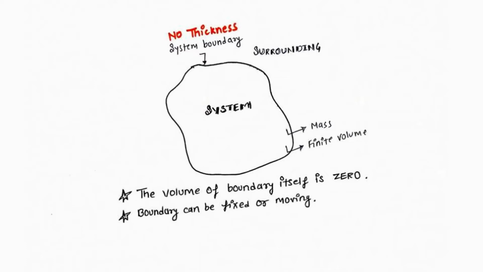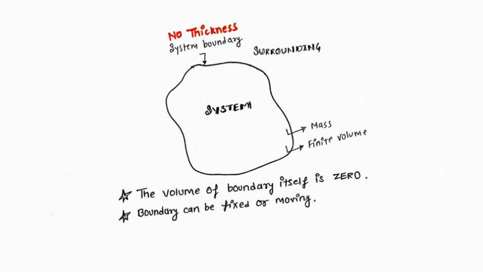For example, if we are considering the system of an IC engine, that means a piston cylinder arrangement without an exhaust or intake valve, right? That particular system would be considered as a control mass system as well as a closed system. That system is the closed system, and the whole surrounding, that means the whole universe, would act as the surrounding.